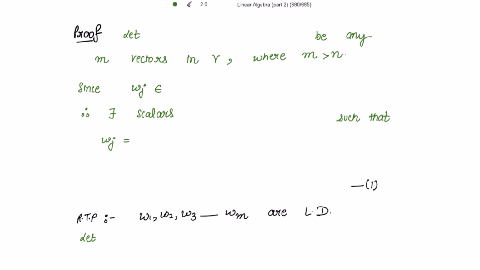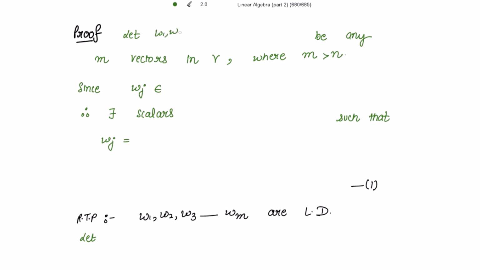I'm taking a number greater than n, and I will prove that those are linearly dependent, because I have to prove that up to n vectors the set is linearly independent. So let me take up to m, where m is greater than n. I will prove that up to m the set is linearly dependent. If I prove that for greater than n we have a linearly dependent set, then the result is obvious.